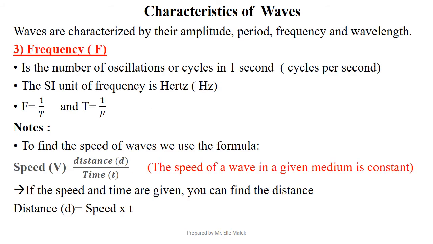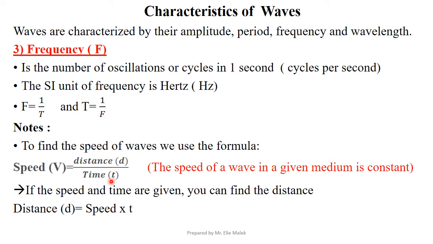The third characteristic of a wave is the frequency, symbolized by F. Frequency is the number of oscillations in 1 second, or the number of cycles in 1 second. How much the wave oscillates in 1 second is the frequency. Its SI unit is Hertz, Hz. How can we calculate the frequency if the period is given? Frequency equals 1 over T, so T equals 1 over F.